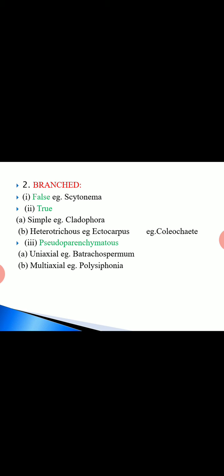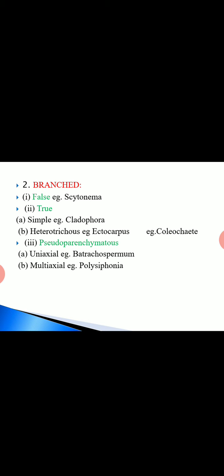Pseudoparenchymatous forms are of two types, uniaxial and multiaxial. For uniaxial the example is Batrachospermum, and for multiaxial the example is Polysiphonia. The details of Cladophora and Polysiphonia you have to study in the type study of this phycology.